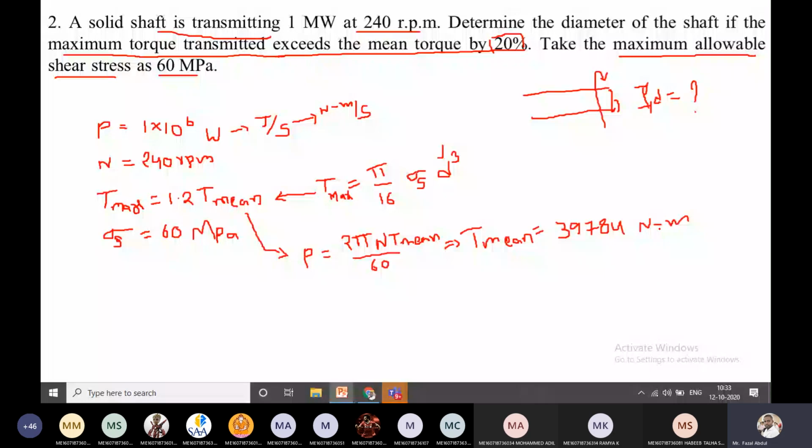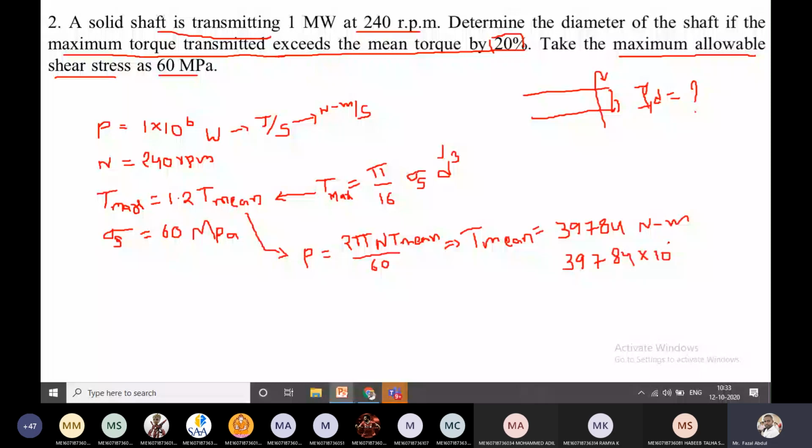If you convert to Newton mm, the answer is 39,784 into 10 to the power of 3 Newton mm.